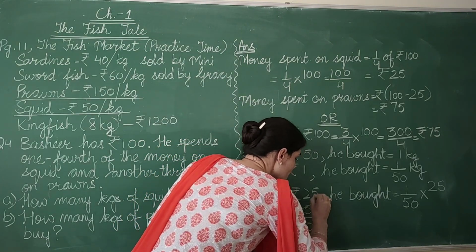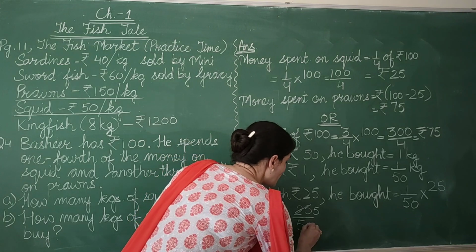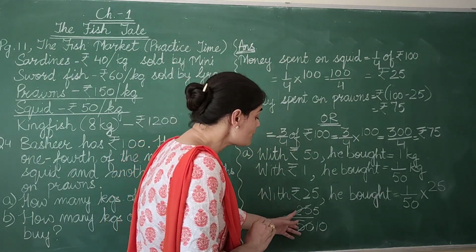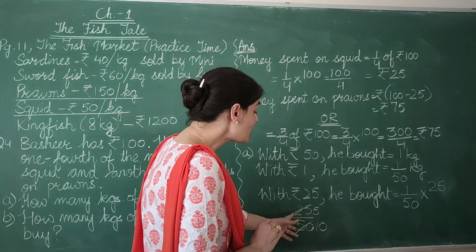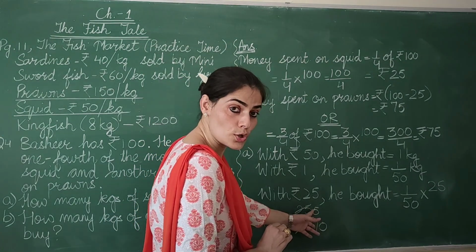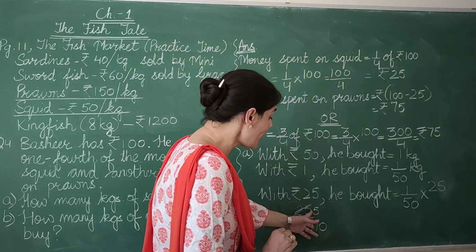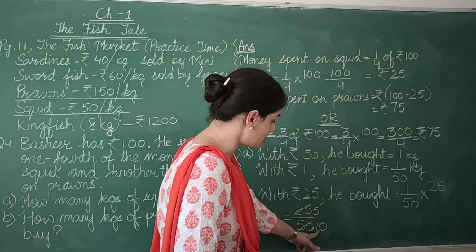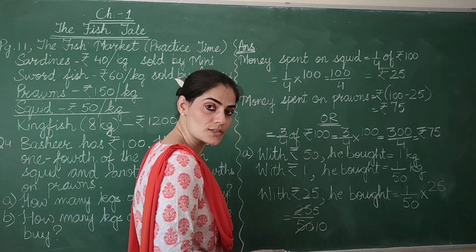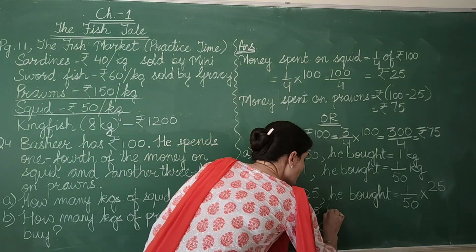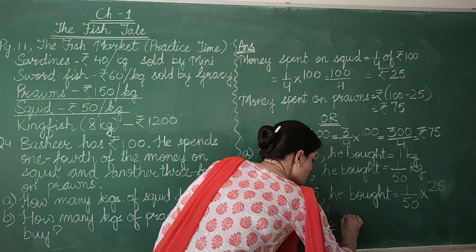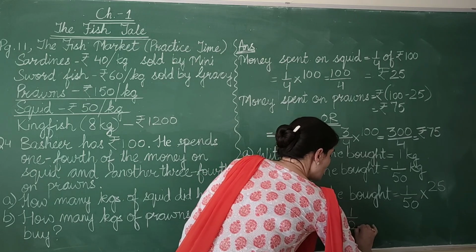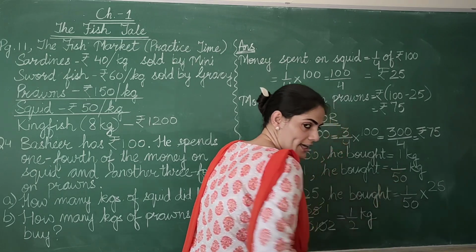So 5 5s are 25 and 5 10s is 50. So the common factor here was 5. But again it is not in its lowest form. So I again divide the numerator and denominator with a common factor. And this time again the common factor is 5. So 5 ones are 5 and 5 twos are 10. So what quantity do we get here? It's 1 by 2 kg.